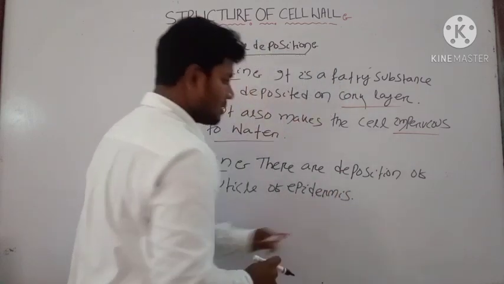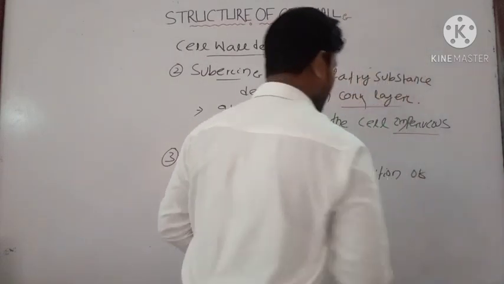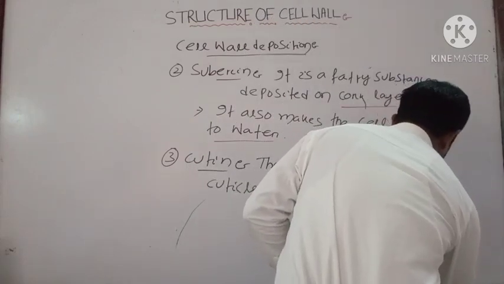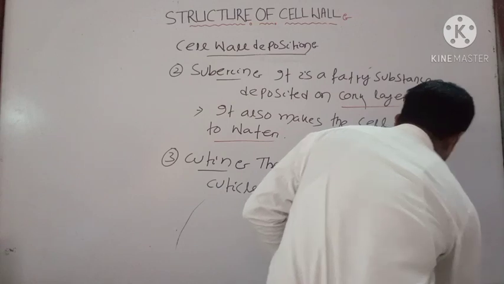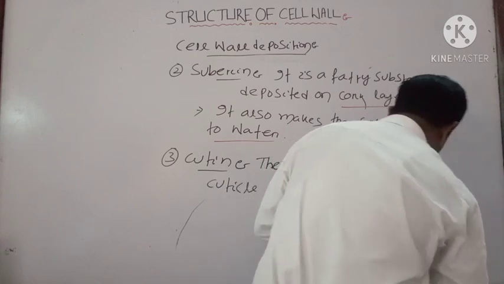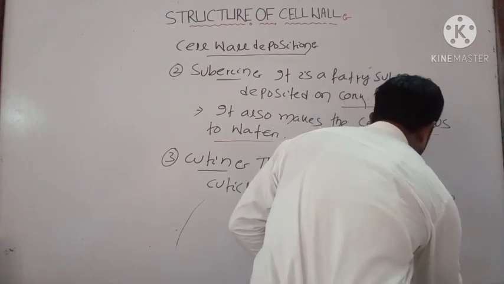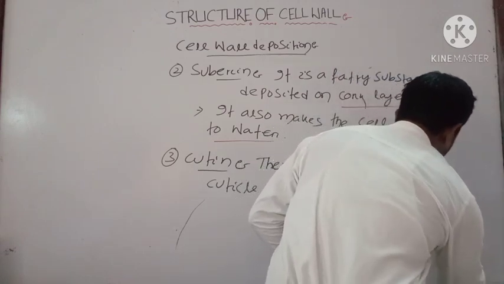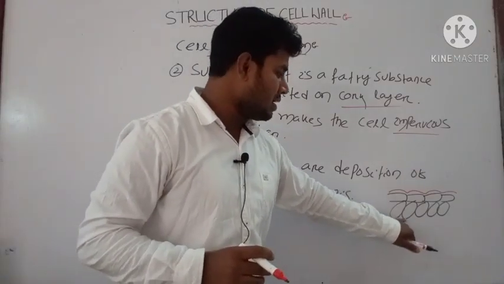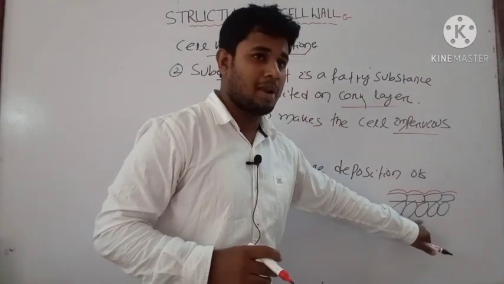You can draw the diagram of the epidermis, then you will be able to understand the parts. Suppose this is your epidermis, and there is a layer upon the epidermis. You can find three layers, which you can study in the anatomical structure of the plant.